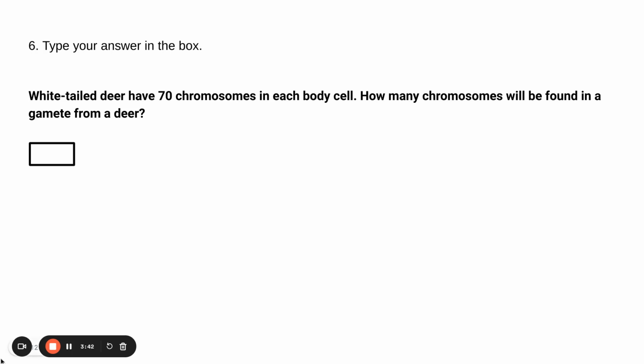Body cells or somatic cells are diploid, so it means there are two copies. So that number is double that of a gamete or a sex cell. So in order to find the answer to this question, and you'll have your Desmos calculator, it's 70 divided by 2, which is 35.